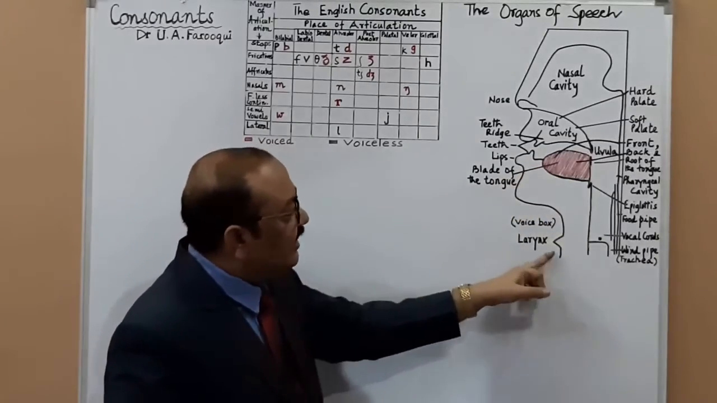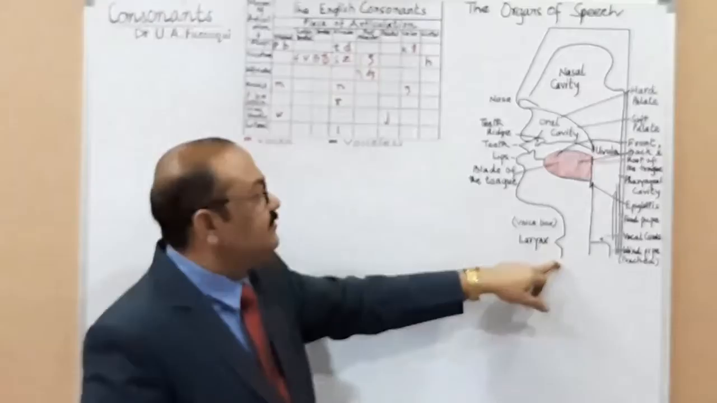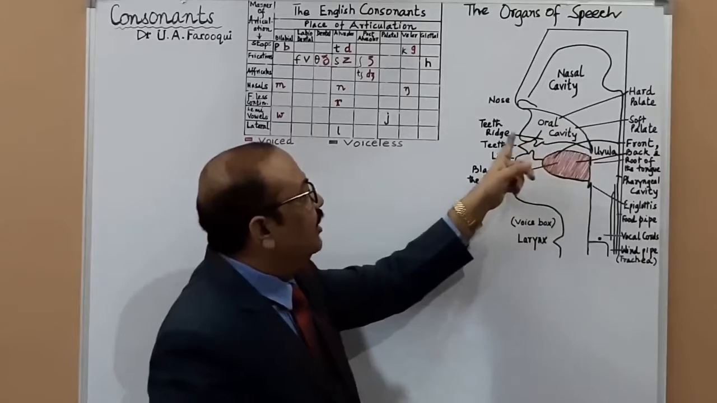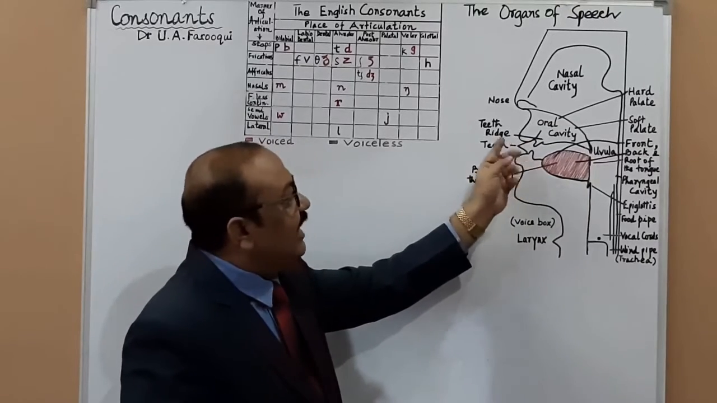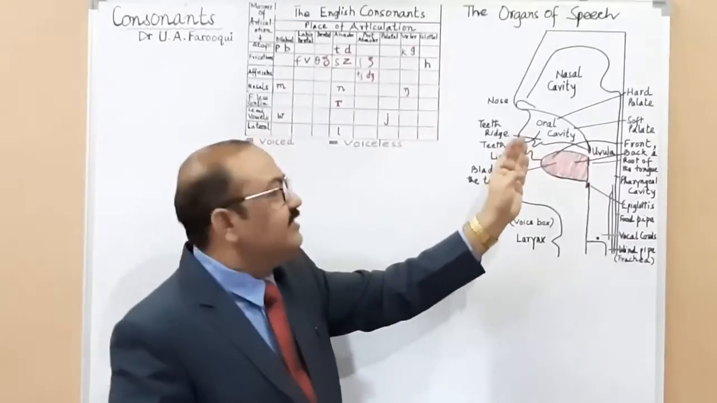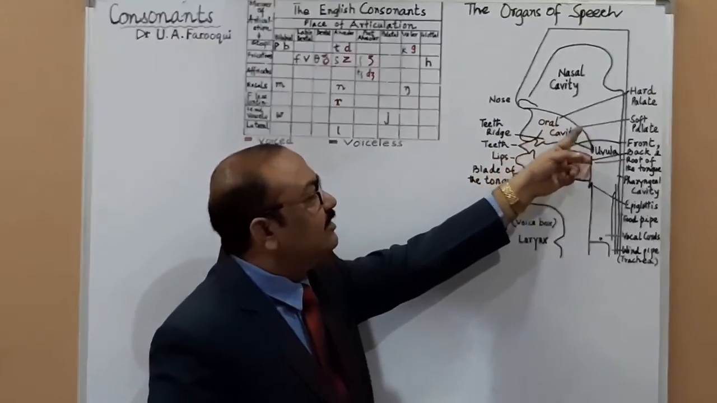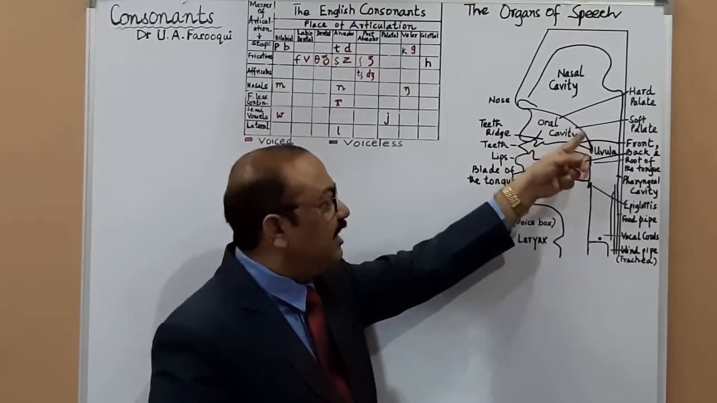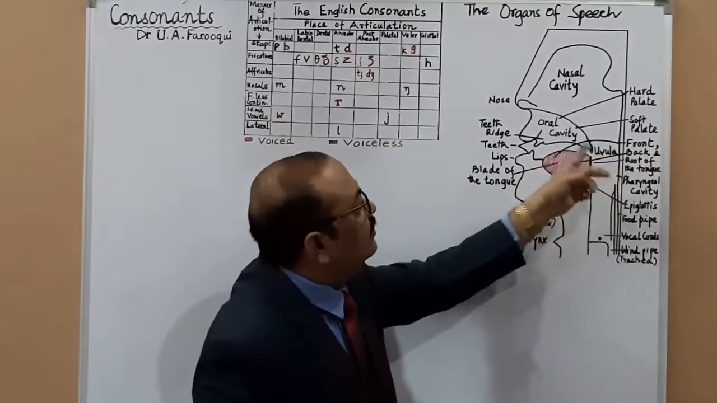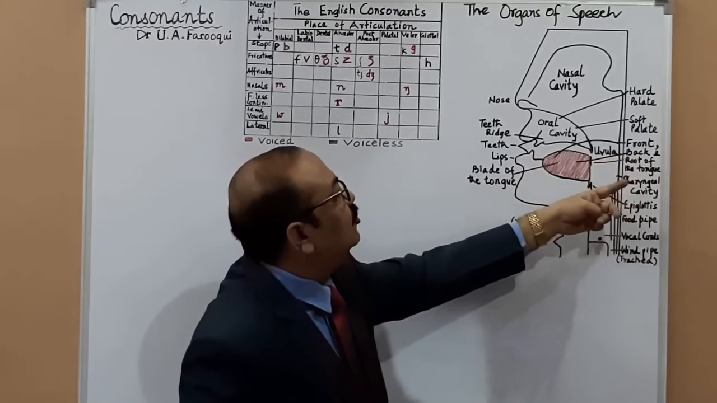And then this is the larynx, with the protruding portion here, which is also called the voice box. Then you have the hard palate over there. First you have the teeth, and just above the teeth you have the teeth ridge, or the alveolar ridge, and behind the alveolar ridge you have the hard palate. And behind the hard palate, you have the soft palate. And then this is the tongue, front, back, and roof of the tongue.